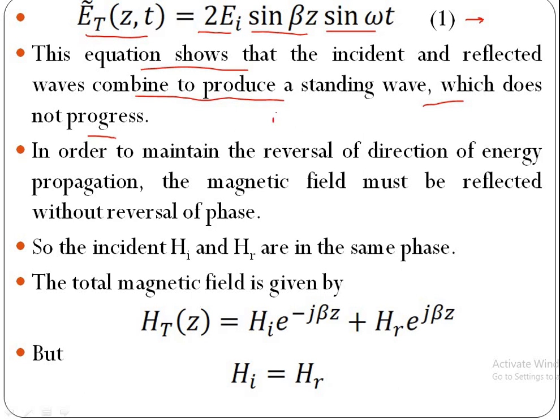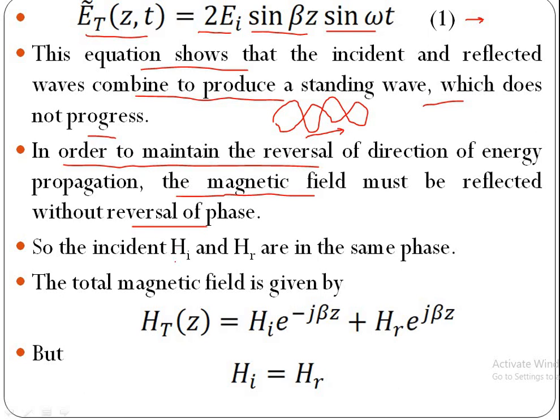That means if it is incident wave, then reflected wave combines like this, that forms standing wave which does not progress. In order to maintain the reversal of direction of energy propagation, the magnetic field must be reflected without reversal of phase. That means the HI and HR in the same phase.